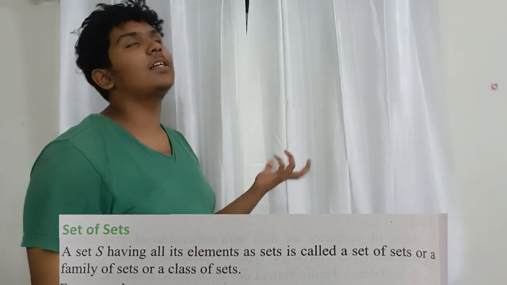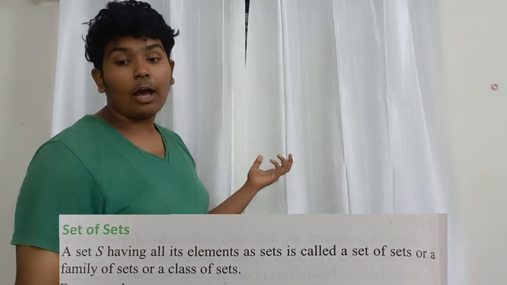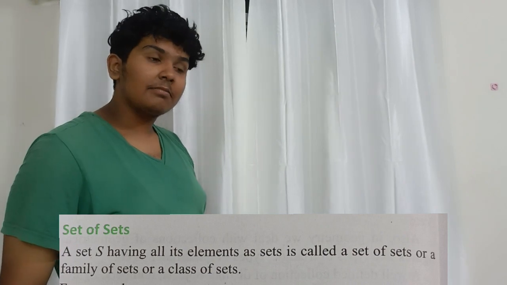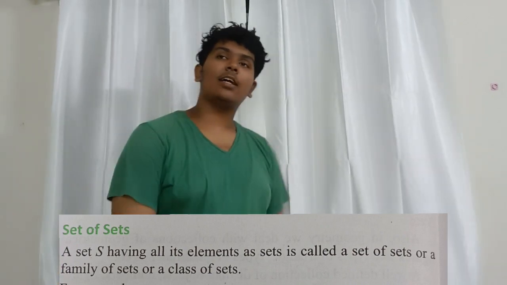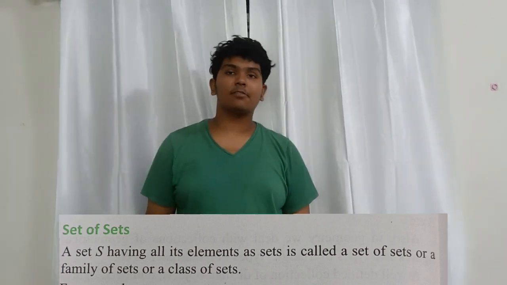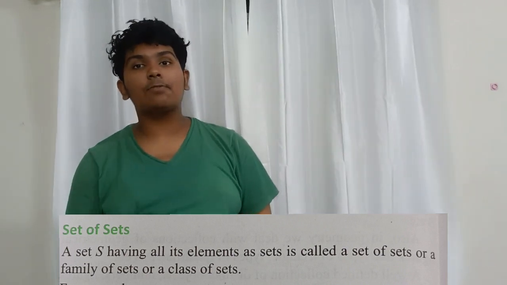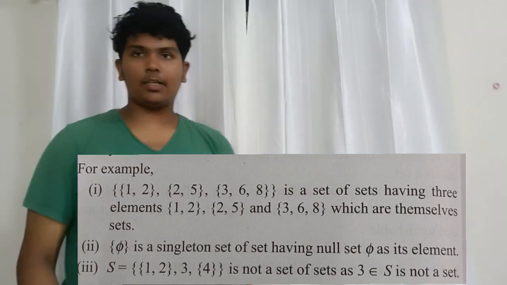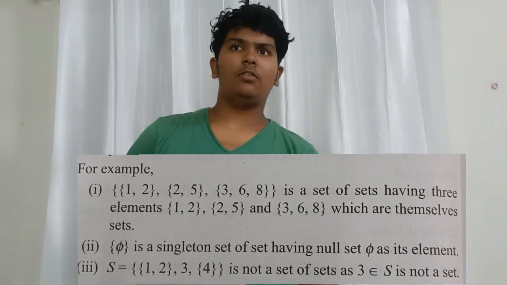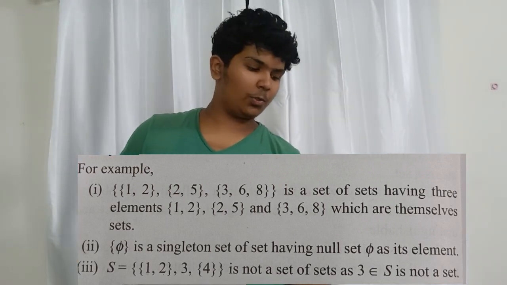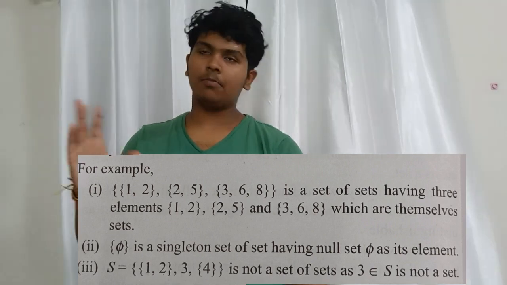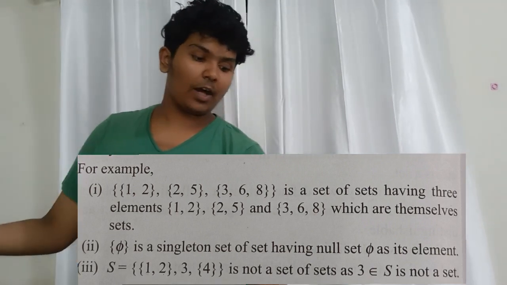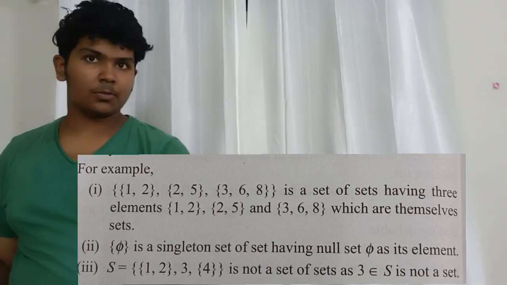It's called a set of sets, or a family of sets, or a class of sets. Yeah. A class of sets, a family of sets, a set of sets. Nice. A set is a family, a set is also a class. So those are of the set. Set {1, 2}, comma, {2, 5}, close bracket.